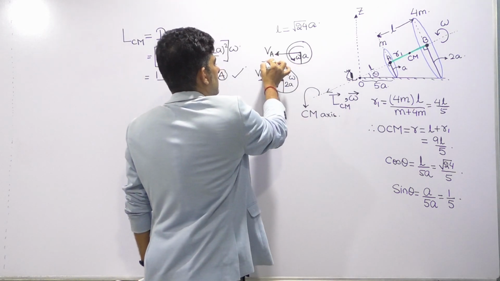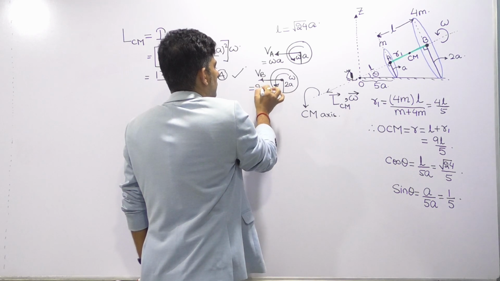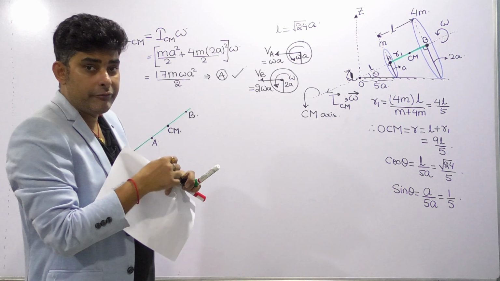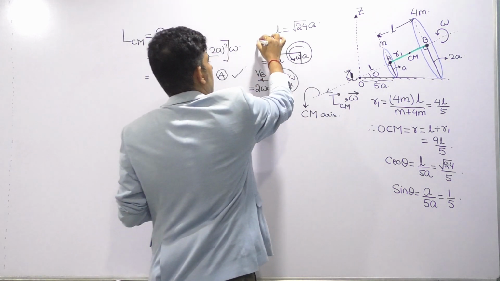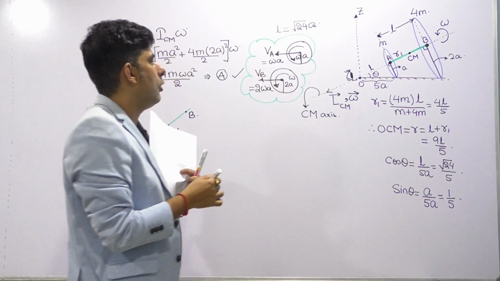So what is the value of VA? Omega R, and VB is also omega R, so 2 omega A. So this was when you were looking from which point? When you were looking from the point O. This is the observation made when you were looking from O.